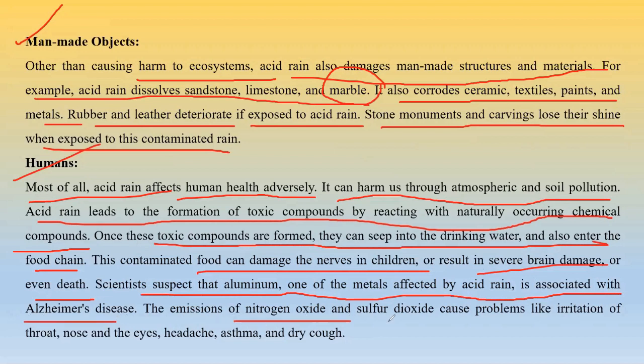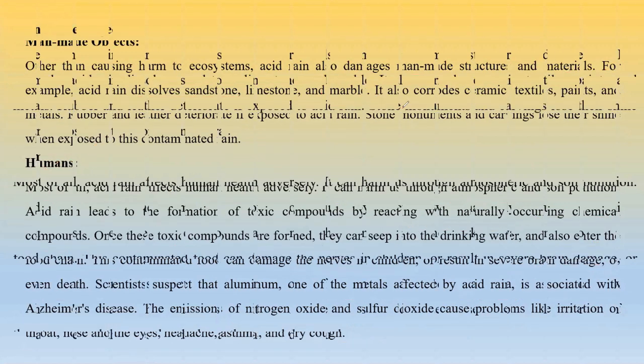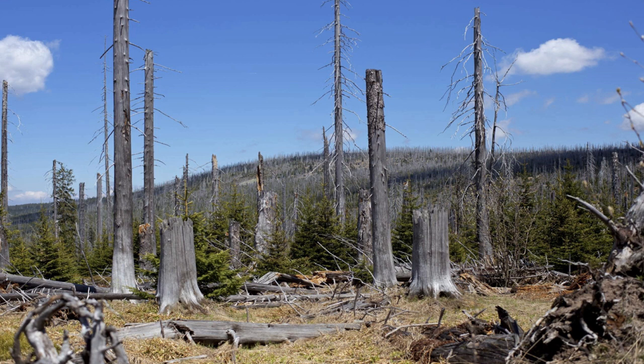Emission of nitrogen oxides and carbon dioxide causes problems like irritation of the throat. Now, these are additional, this is free. Acid rain has several free options like those in shopping malls, where there are free options whenever we buy something during puja and all, on 15th August and different days. Whenever you get acid rain, different types of problems will occur: throat, nose and eye irritation, headache, asthma will be free along with dry cough. So be happy with the acid rain if you are having it. So we need to control this, otherwise we will face this type of problem.